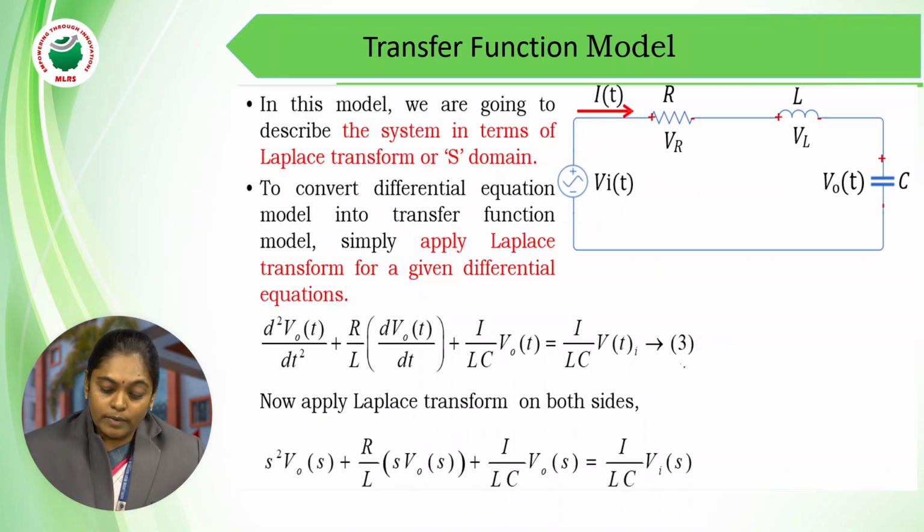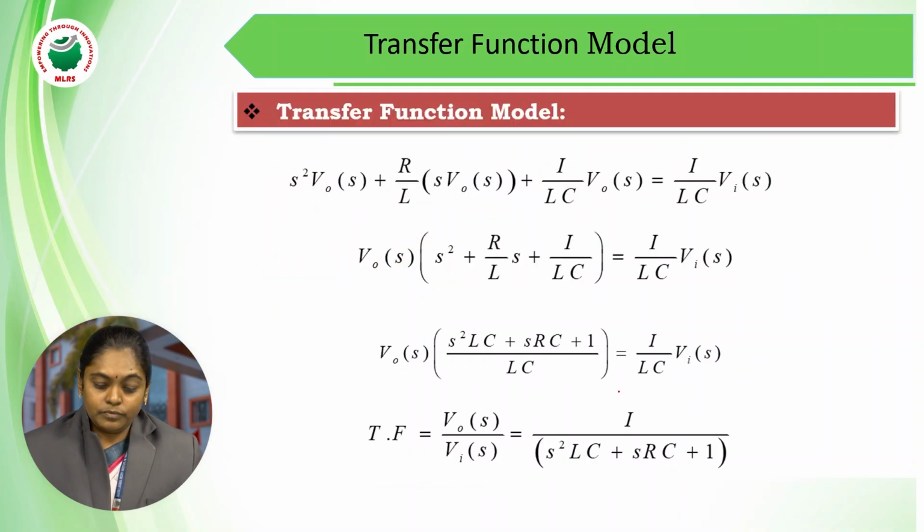For this equation 3, d square by dt square becomes s square V naught of s, R by L is a constant, the single differentiation dV naught by dt becomes s V naught of s, plus 1 by LC V naught of s equal to 1 by LC Vi of s. So for the given differential equation, applying a Laplace transform will give you the transfer function model.